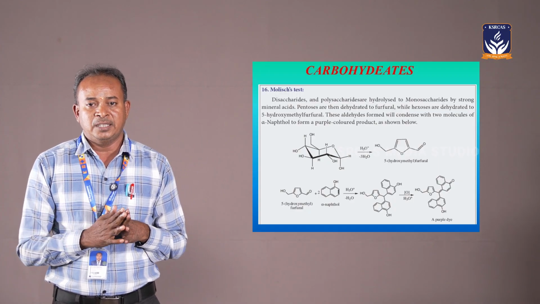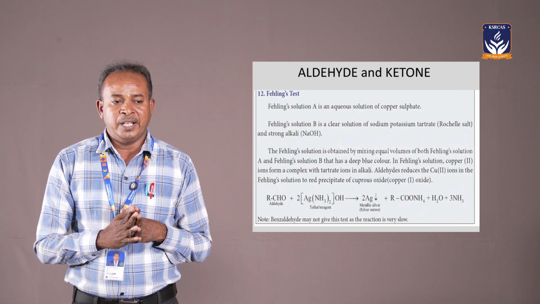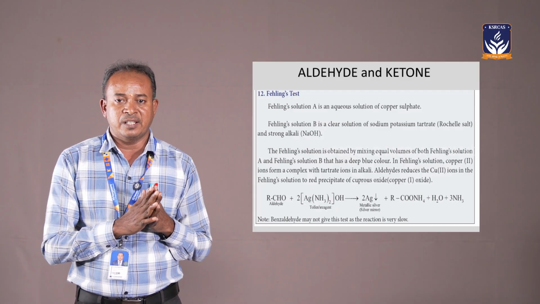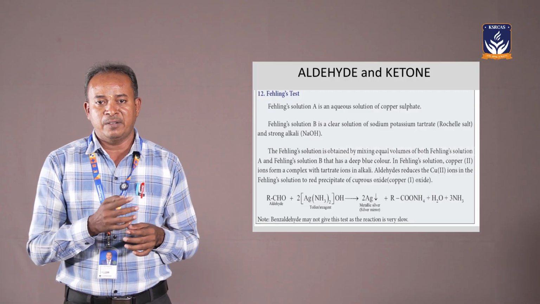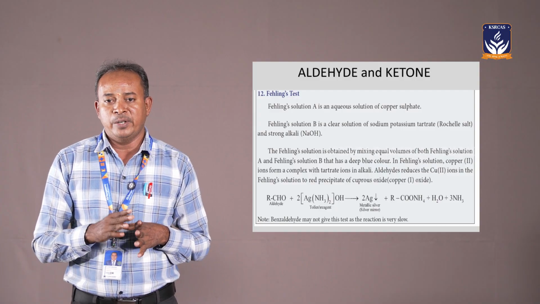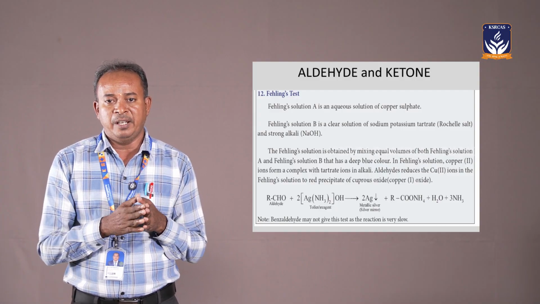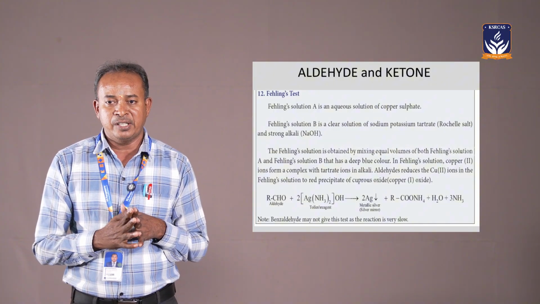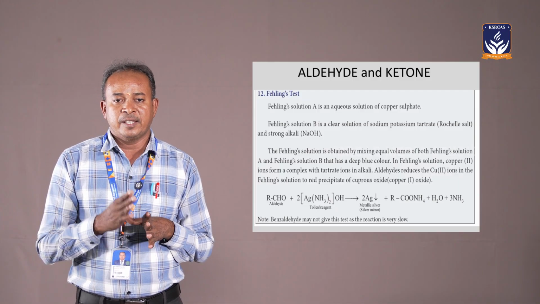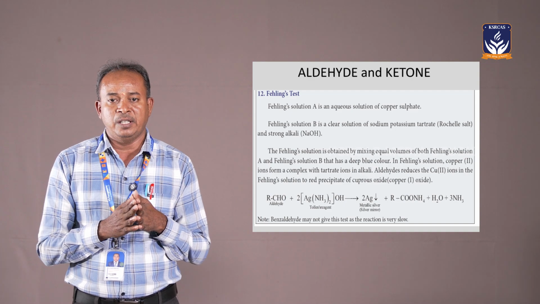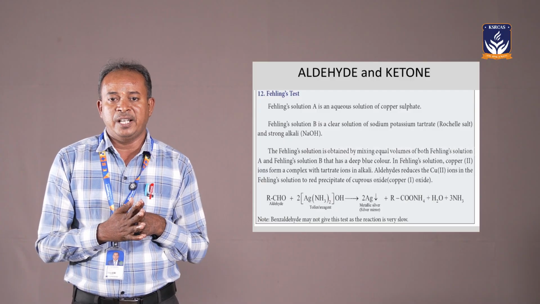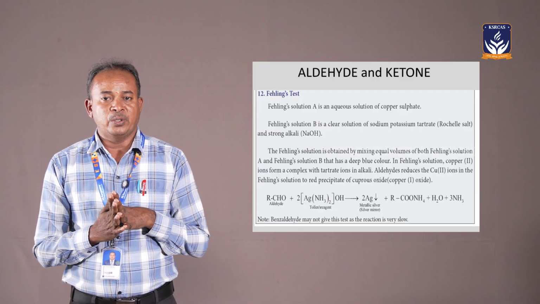Another test for aldehydes, ketones and carbohydrates, the common test, is the Fehling's solution A and Fehling's solution B test. How do we confirm this test? Take a small amount of the substance and add Fehling's solution A. Fehling's solution A means copper sulfate. Fehling's solution B means sodium potassium tartrate. Both solutions will be mixed and heated in a water bath for 30 minutes to get a red precipitate. This reaction indicates that carbohydrates, aldehydes and ketones are present. Suppose the solution does not form the precipitate, then carbohydrates, aldehydes and ketones are absent.